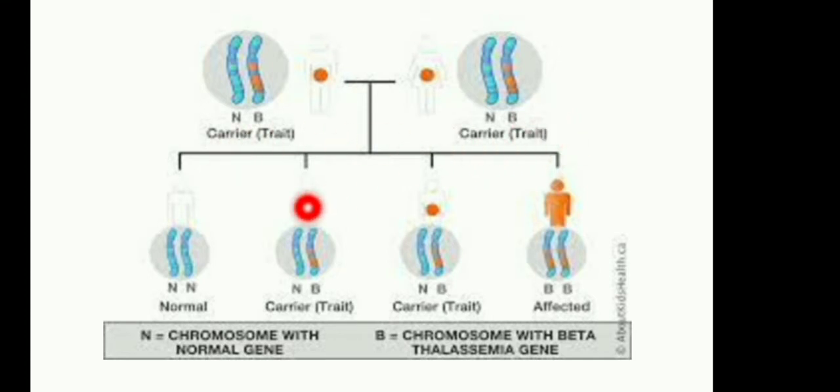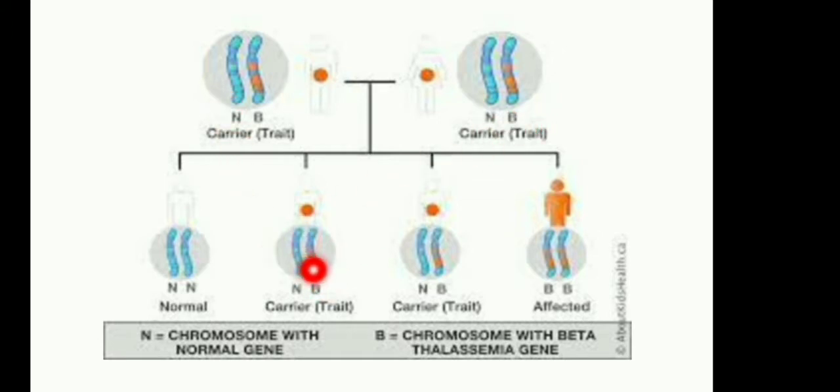How do they produce their children? Here the father gives a normal gene, and the mother also gives a normal gene, so a normal baby is born. Here the father gives a normal gene and the mother gives the defective beta chain gene.